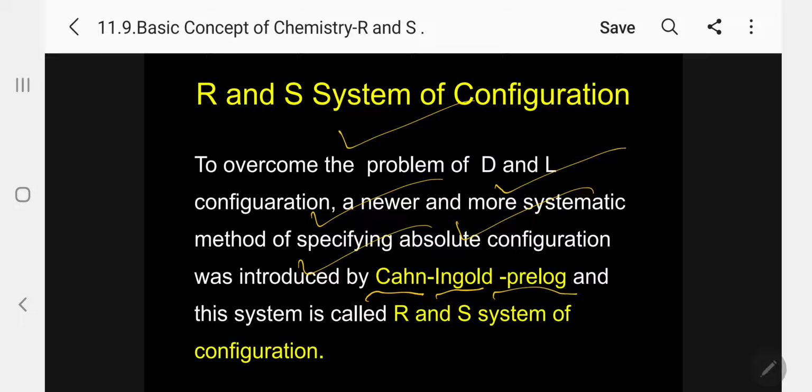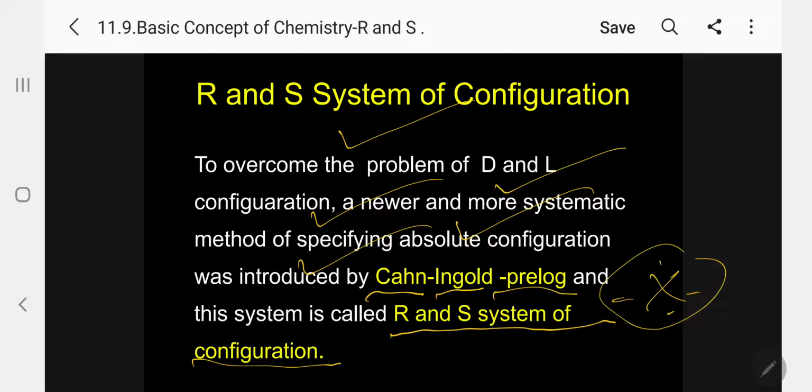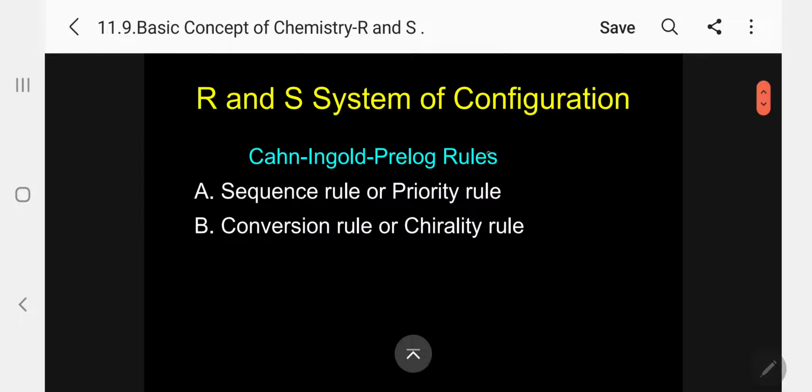Three persons, Cahn, Ingold, Prelog, and this system is called the R and S system of configuration. So this system was introduced to overcome the DL configuration.